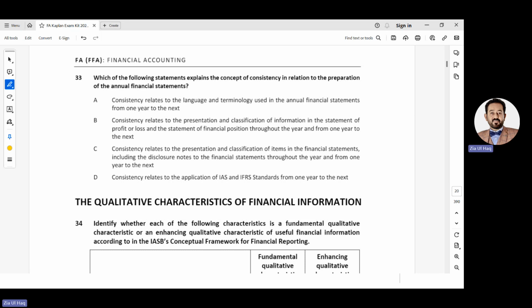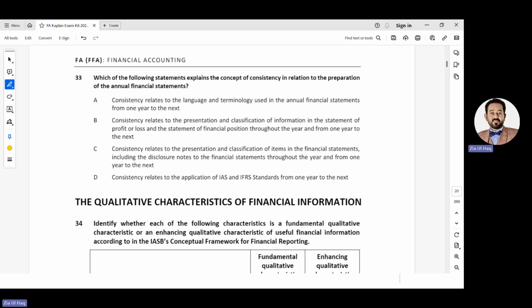Consistency relates to the language and terminologies used in annual financial statements from year to year. No, not terminologies, language, policies. Consistency relates to the presentation and classification of information in the statement of profit or loss and statement of financial position from year to year. No, not the presentation and classification only. Consistency relates to presentation and classification of items. Yes, items in the financial statements, including the disclosure notes, throughout the year and from year to year. Items mean account balance.